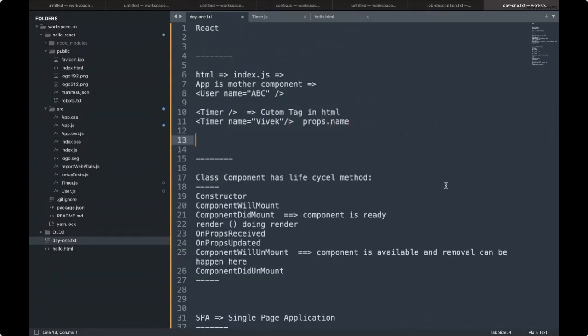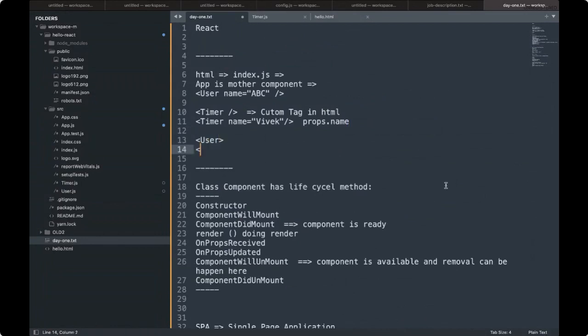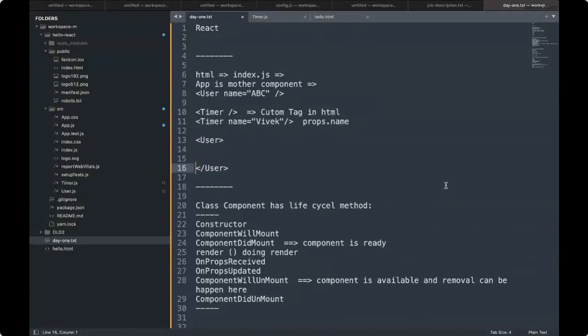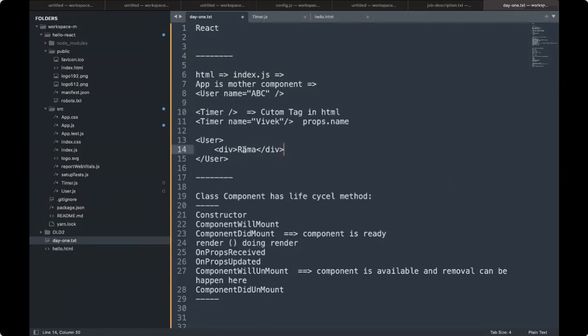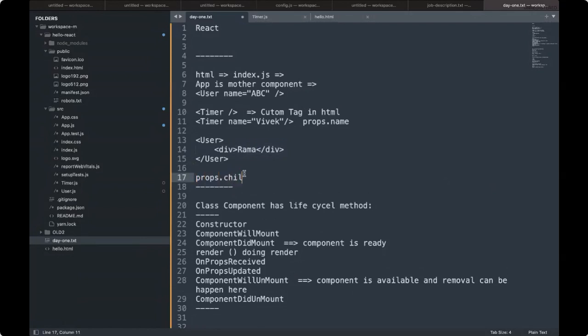Now think about a component like this, user, and I have something passed to user with this. If anything is passed in between, for example dev, and we have dev, this part is called children. So props.children is this.